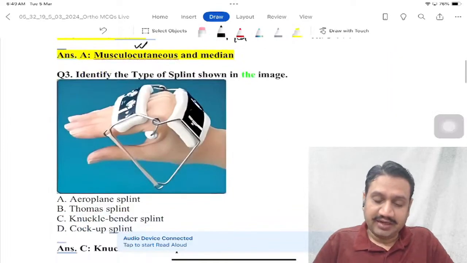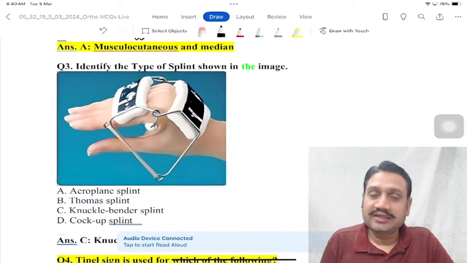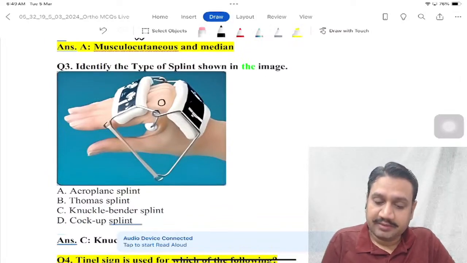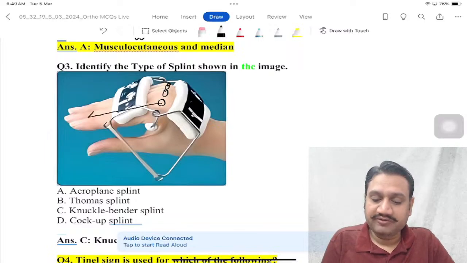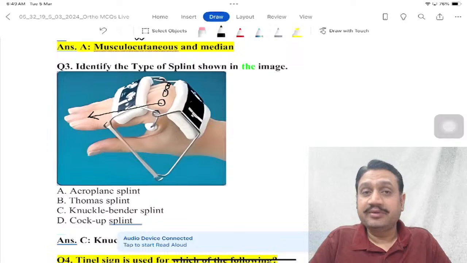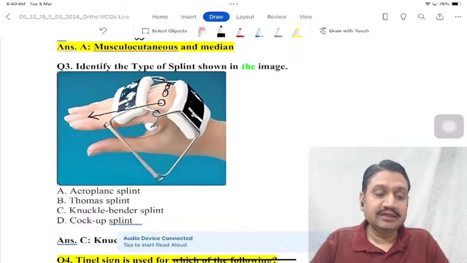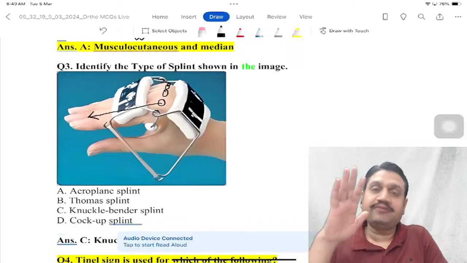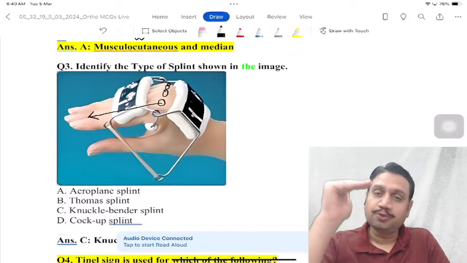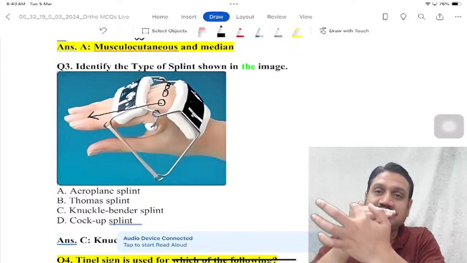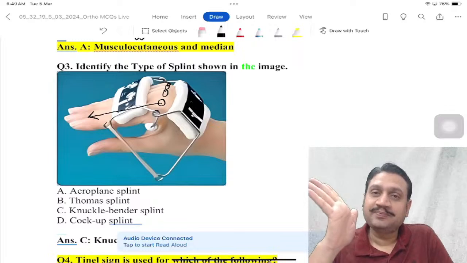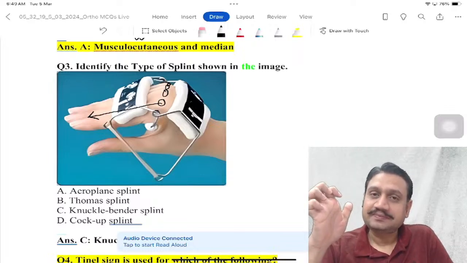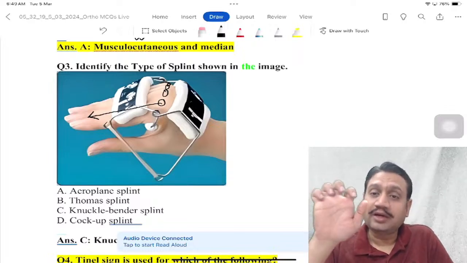Okay, then we have this one. You can easily identify what it is. Here the knuckles are bent, and knuckles are bent to straighten the finger. Why has it been done? Because the deformity would have been the opposite one. If you see the hand like this and go for the opposite deformity, the MCPs, the knuckles, go into extension and the fingers go into flexion, right? That is what we call the claw hand.